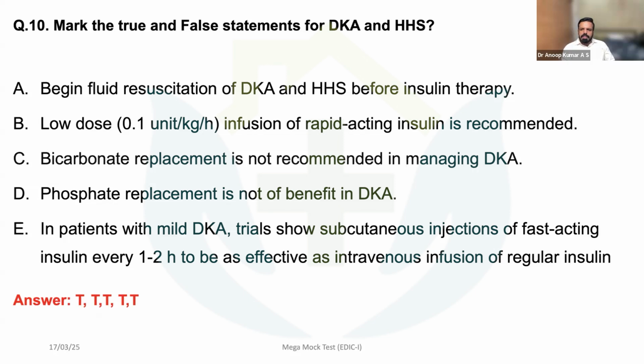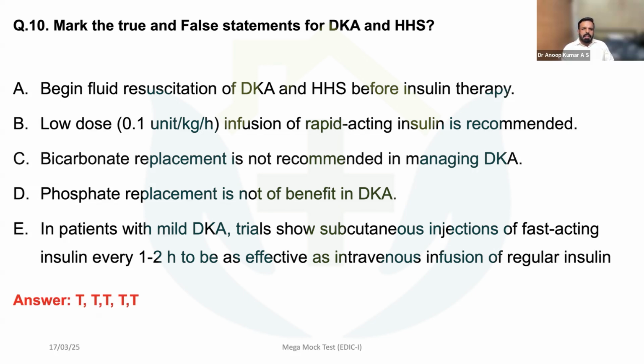That is actually partially true, because some guidelines state that if you have a severe DKA and the acidosis is very severe and the patient is unstable, in that case you can have initial bicarbonate therapy. Phosphate replacement is not beneficial, no doubt about that.